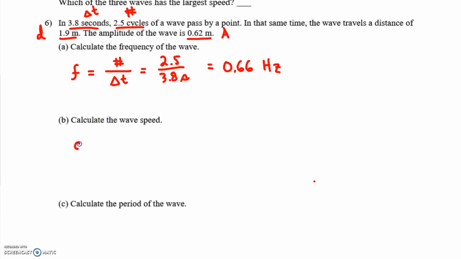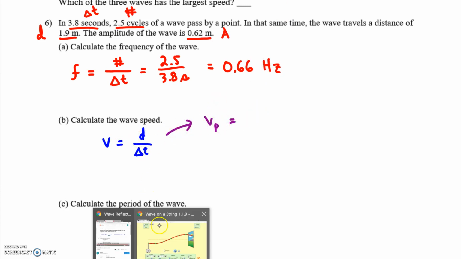Find the wave speed. We can't use this equation because we don't know speed, but we also don't know lambda. So we have to use instead, speed is distance over time. Now you can apply this equation to the particles. And how far do the particles travel?